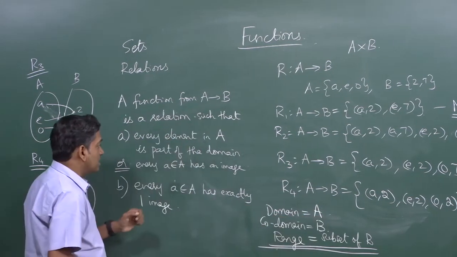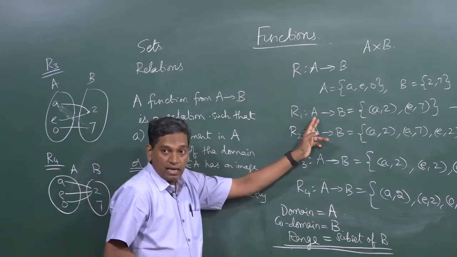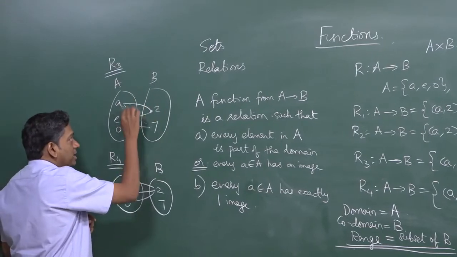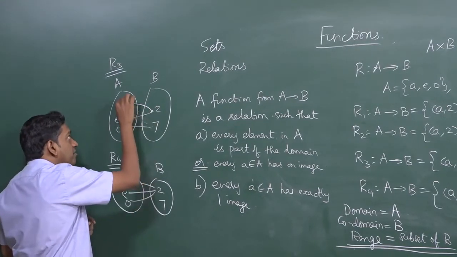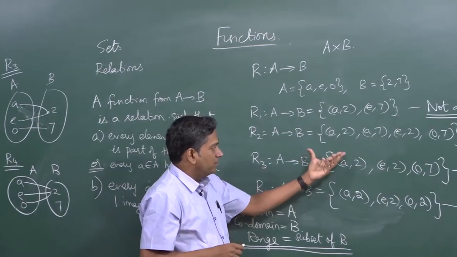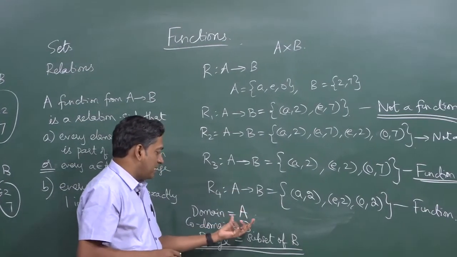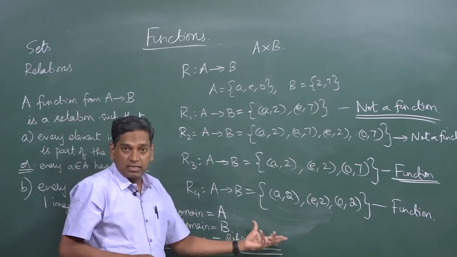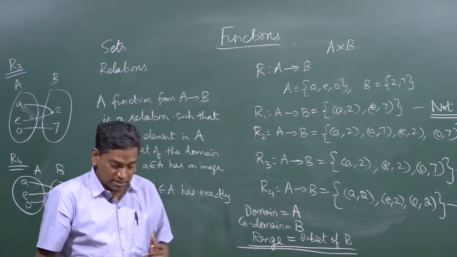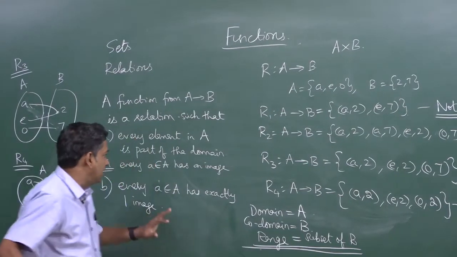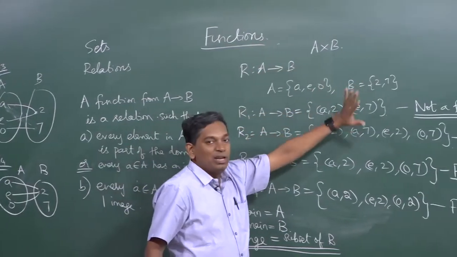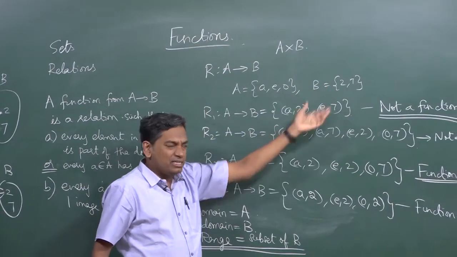So the two conditions are domain must be set A and every element must have only one image. You must not have another line from A. Okay. And finally, that means domain is A, codomain is B, and range is a subset of B. Okay. So this is what a function is. Now, this is a very trivial example where you have 3 elements in set A, 2 elements in set B. So these are easy to understand.